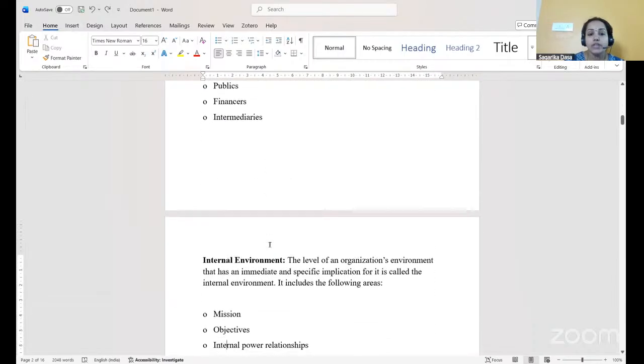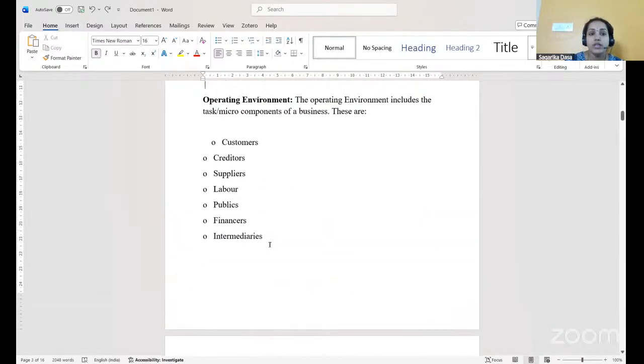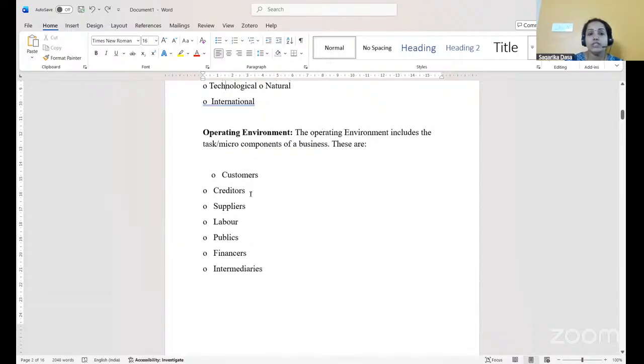And then we have the operating environment, which is the micro environment of a business, which includes customers, creditors, suppliers, labor, that is the employees or the labor who are working in the organization, publics, financiers, intermediaries. All these fall under the category of micro component of the business.